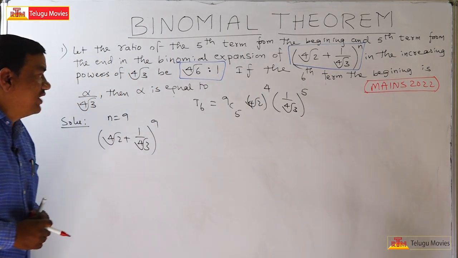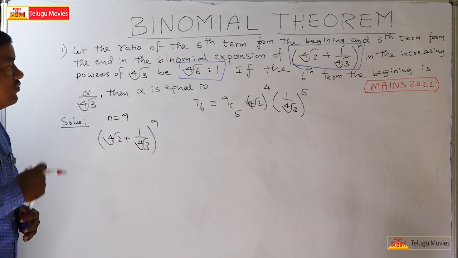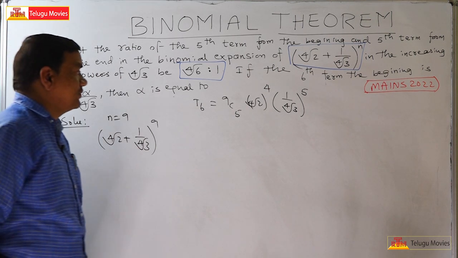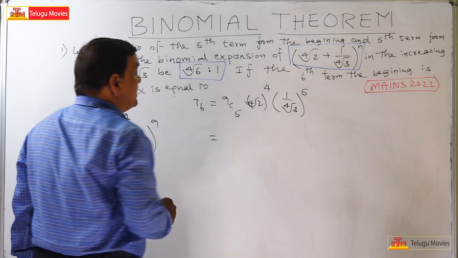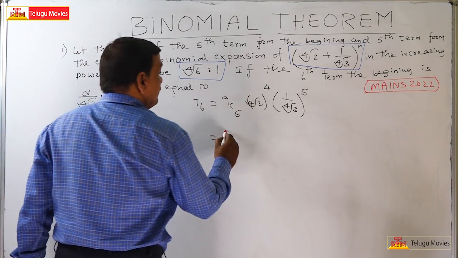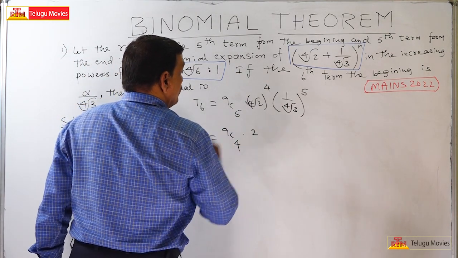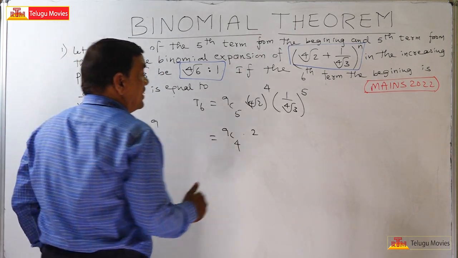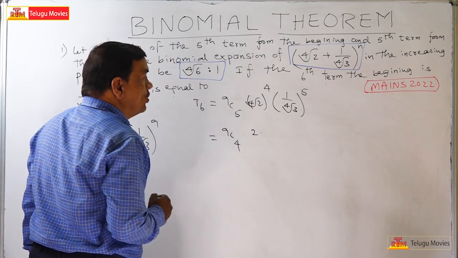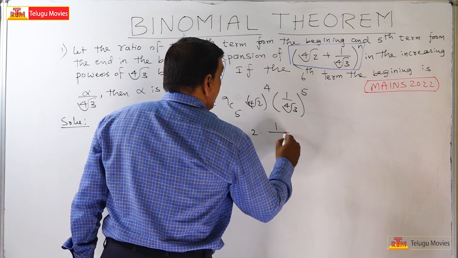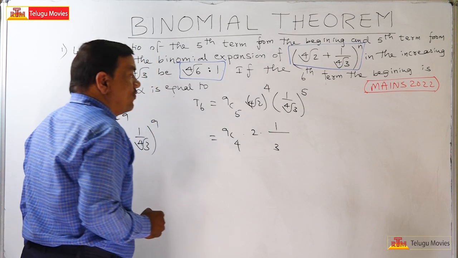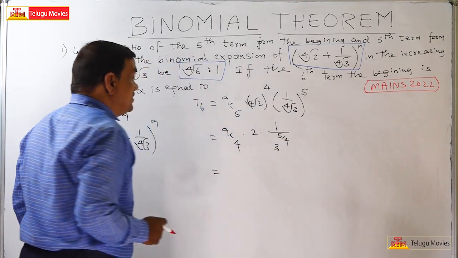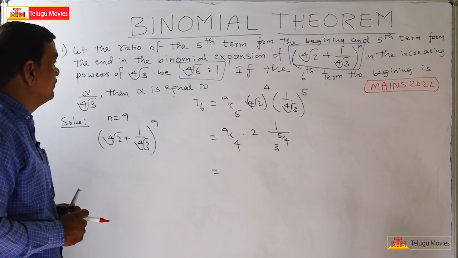I will calculate this. 9C5 is the same as 9C4. In (4th root of 2) whole to the power of 4, the 4 will get cancelled, so that is equal to 2. And this is 3 to the power of minus 5 by 4. So what is this 9C4?